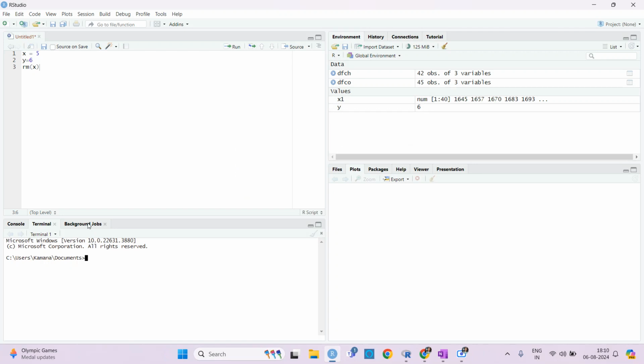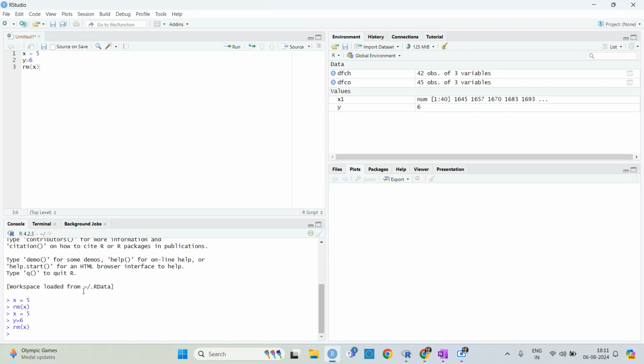And this one is background jobs. Background jobs is basically when you are installing, let's say, so many packages. Let's say you are installing 5 packages, so you have just put install.packages here. If one package is installing and I have already given the command for another package, it will do it as a background job. Or let's say I need 2 or 3 packages and I'm working on coding continuously, so you can see the background jobs here and the continuous coding here in the console.